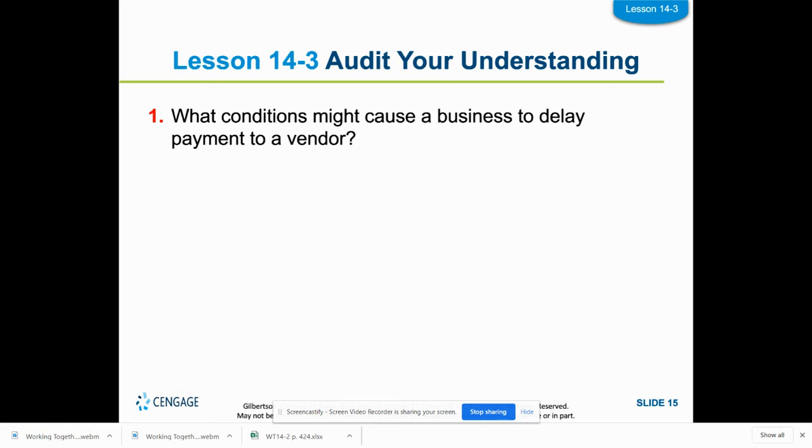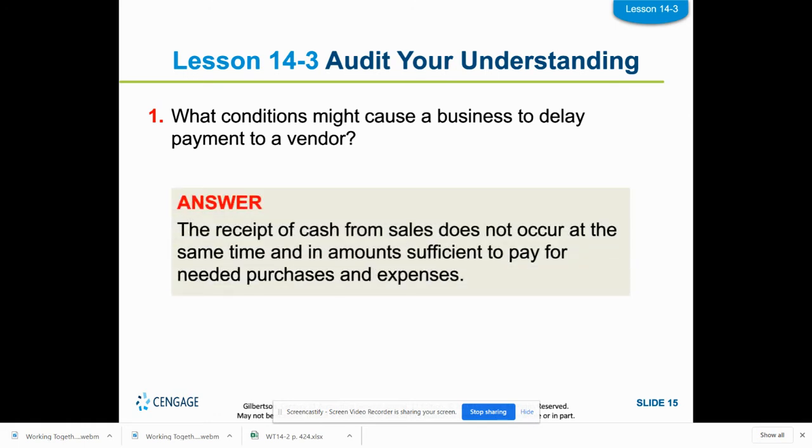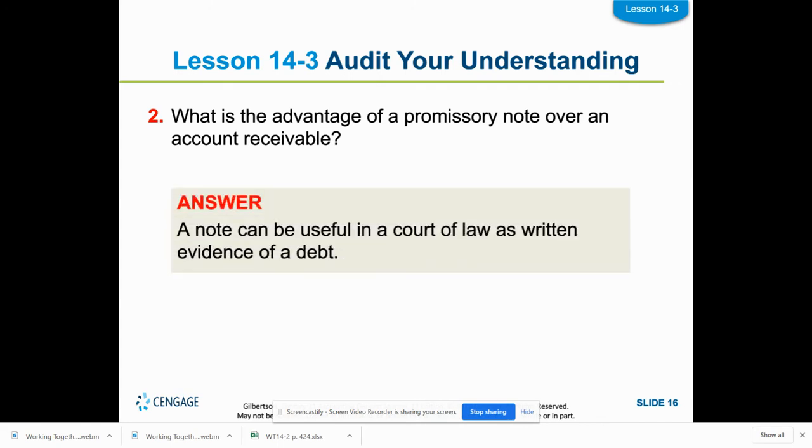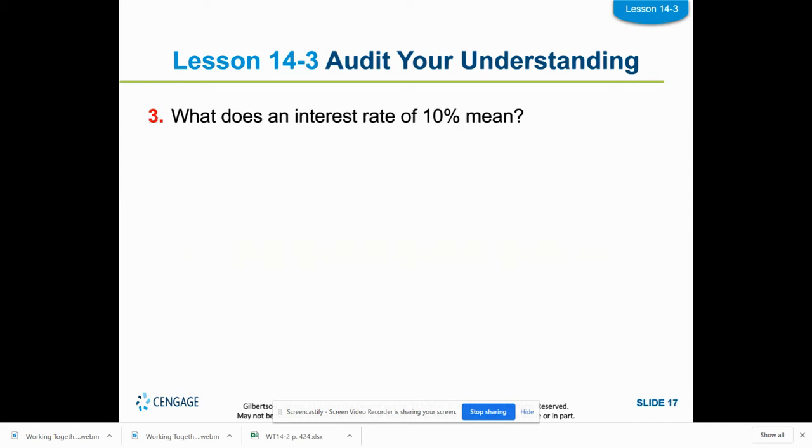What conditions might cause a business to delay payment to a vendor? The receipt of cash from sales does not occur at the same time in an amount sufficient to pay for needed purchases and expenses. I'm sure a lot of times now during COVID, businesses don't have it, so they might need to extend their accounts receivable to notes receivable. What is the advantage of a promissory note over an accounts receivable? A note can be useful in a court of law if they have to take it up to court to say, hey, you didn't pay. They have a paper trail that follows.